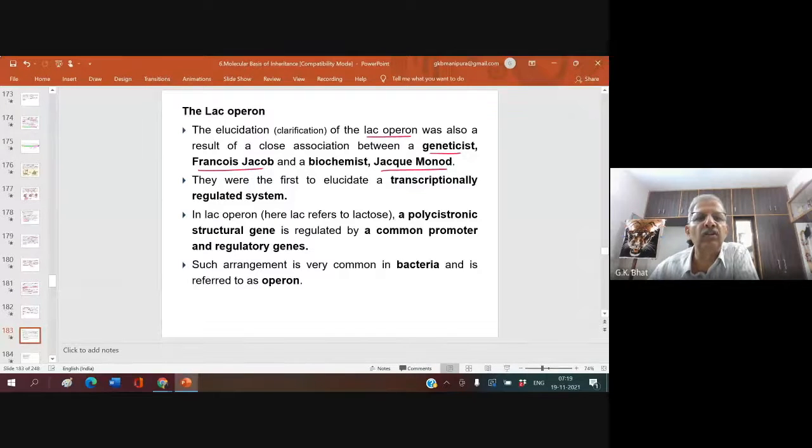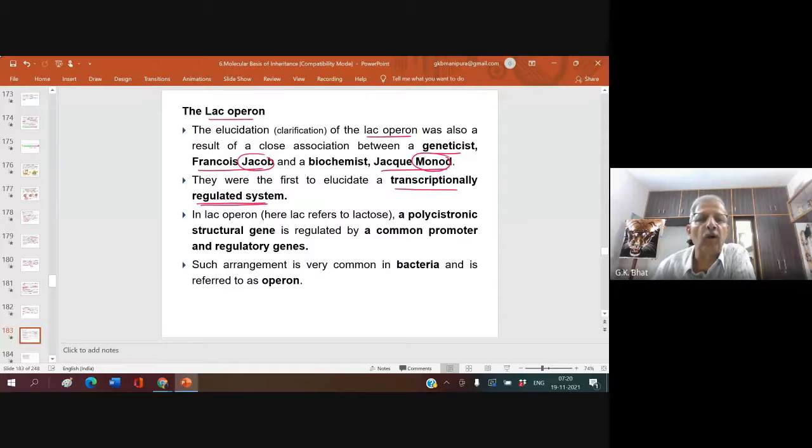They brought about the details of Lac-Operon function. They were the first to explain a transcriptionally regulated system, meaning they showed how transcription is regulated by a protein.